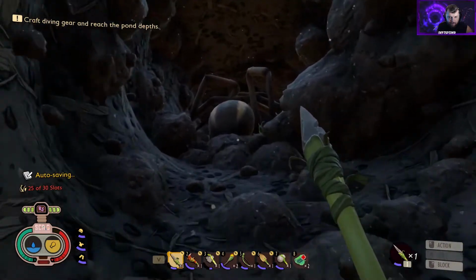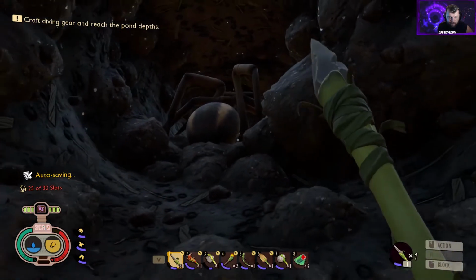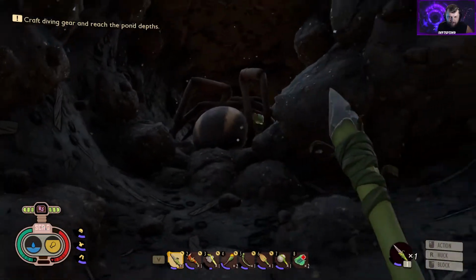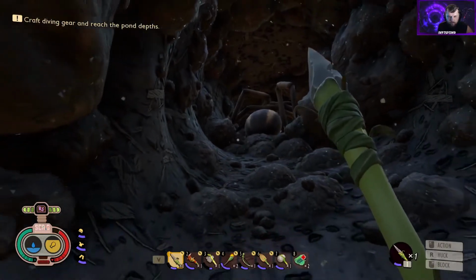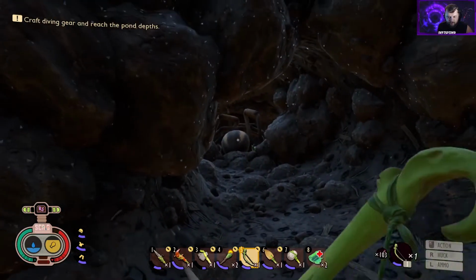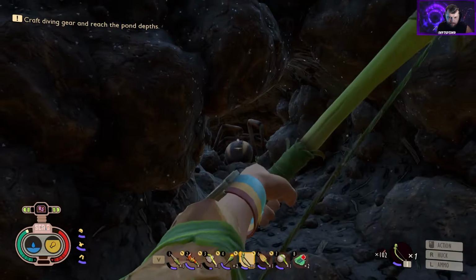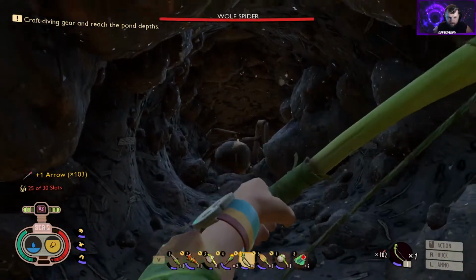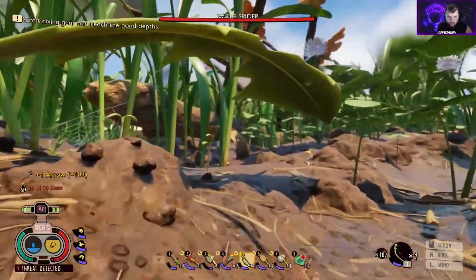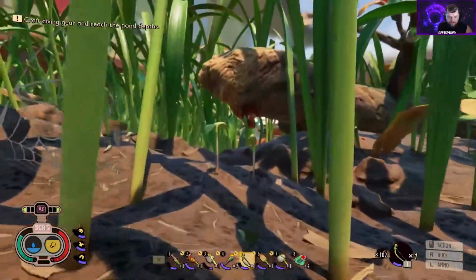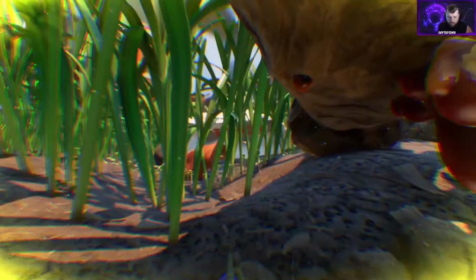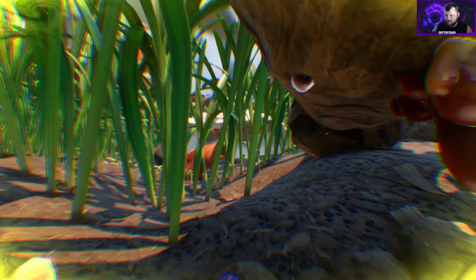But if we bait him, you can see the glow of the science behind him. But these guys can take a ton of damage. So if I shoot him, for instance, the arrow hits the wall. I do not like these guys. Oh god, I'm dead. And that's why I don't mess with those guys.